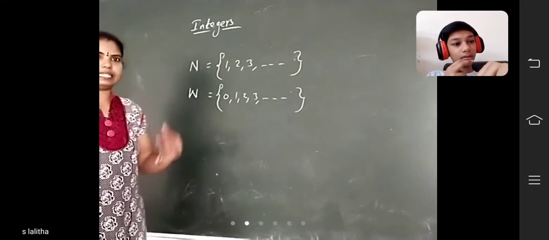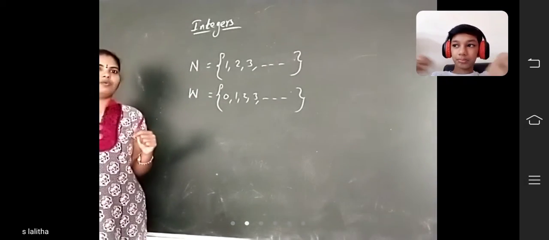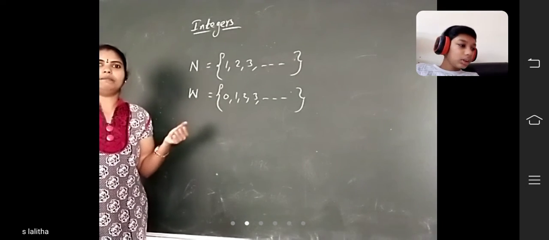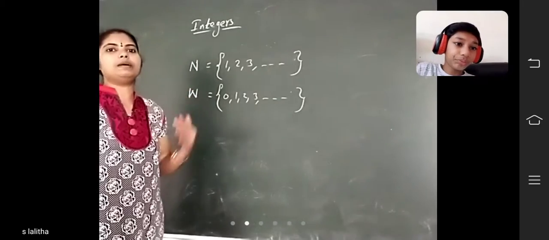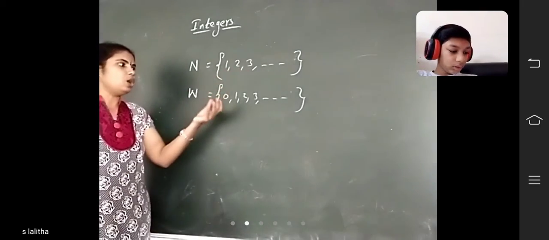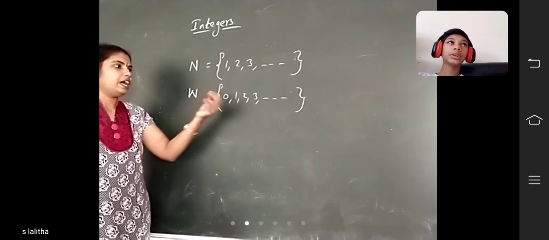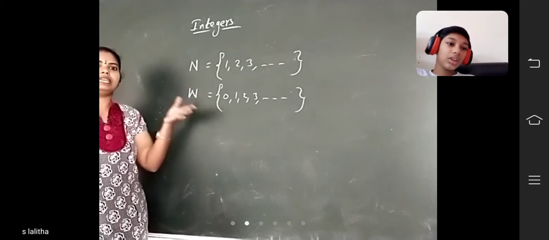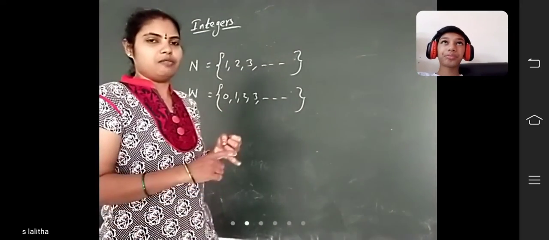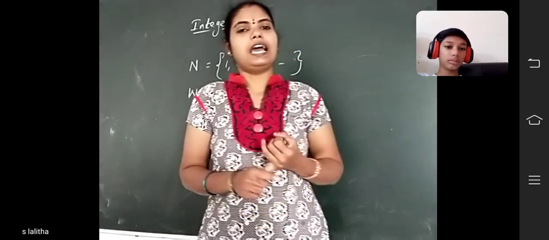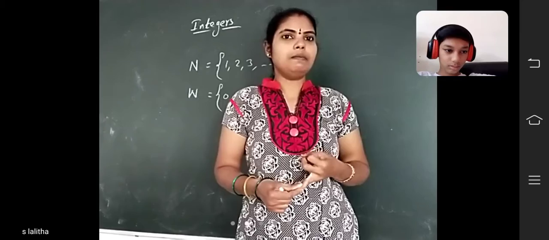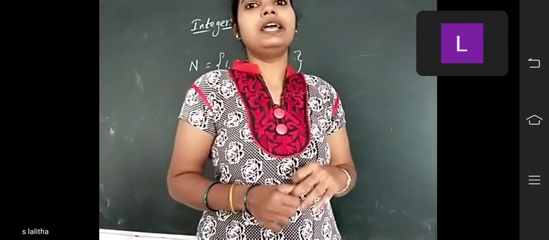Next, integers. What is the definition of integers? The whole numbers along with negative numbers are called integers. Natural numbers along with 0 are called whole numbers, and the whole numbers along with negative numbers are called integers. Another definition is the set of positive numbers and negative numbers along with 0 are called integers.